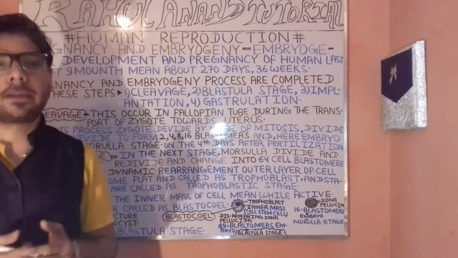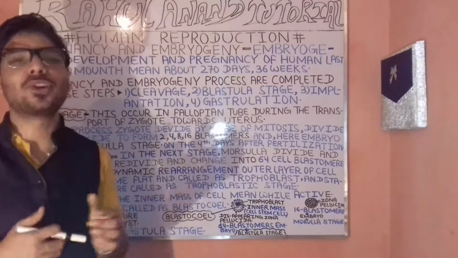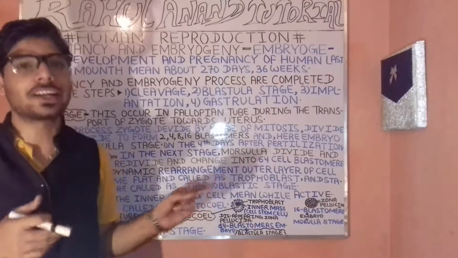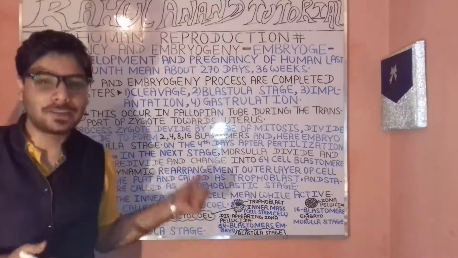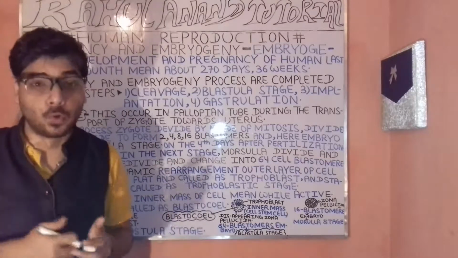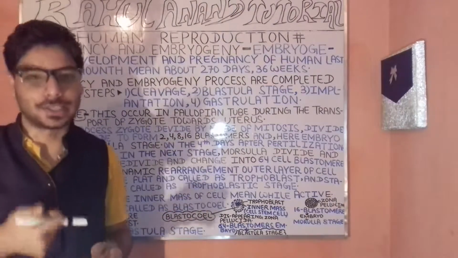Thus, in this case, your zygote will be divided by the mode of mitosis. And you are very clear about that, what mitosis is. After that, what will be happening? It will be divided into 2, then 4, 8, and 16, in terms of the blastocyst.